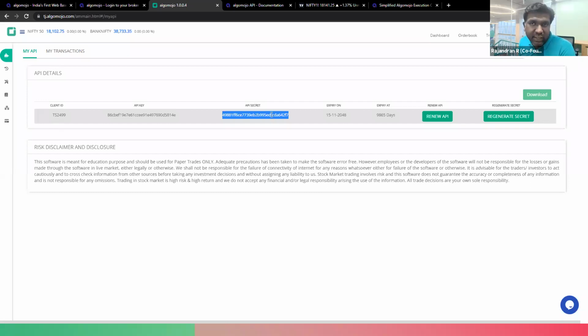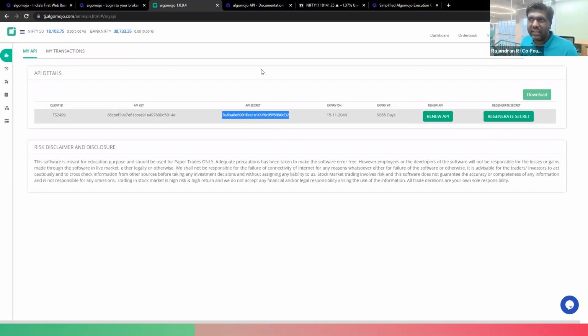If you feel somebody has stolen your API key or is misusing it, that usually doesn't happen, but in a rare case, there is a regenerate secret key facility so that the API key automatically changes. Let's say I'm clicking over here, and you can see the API key automatically changed.